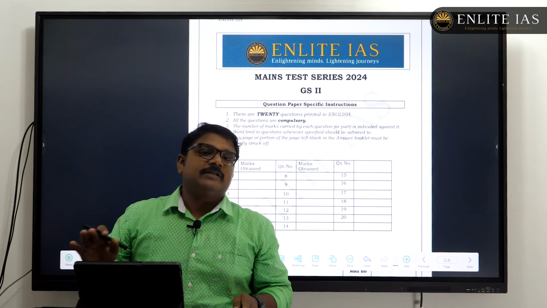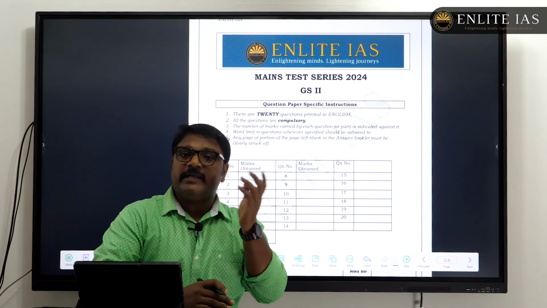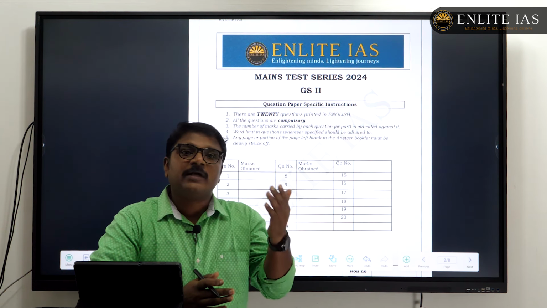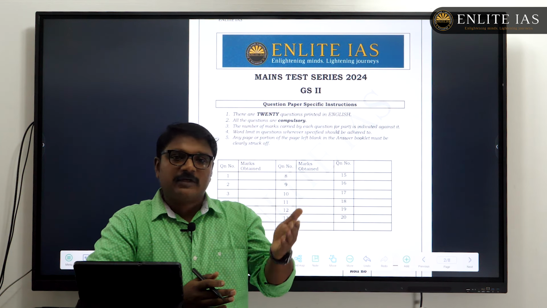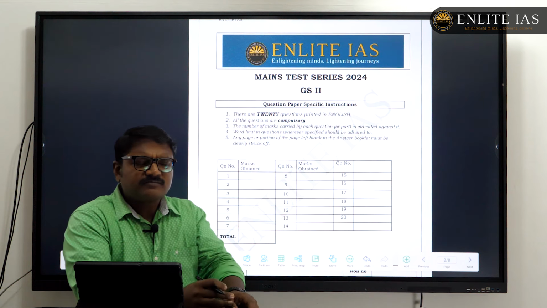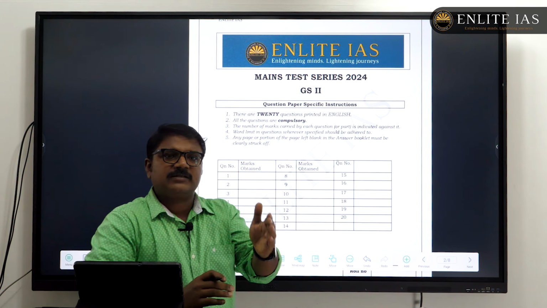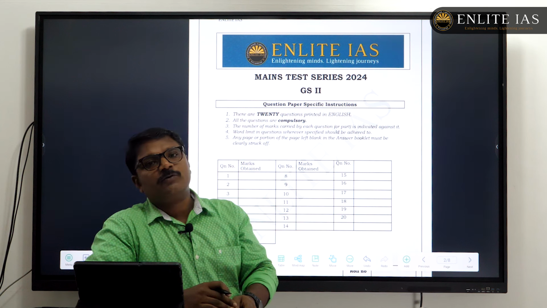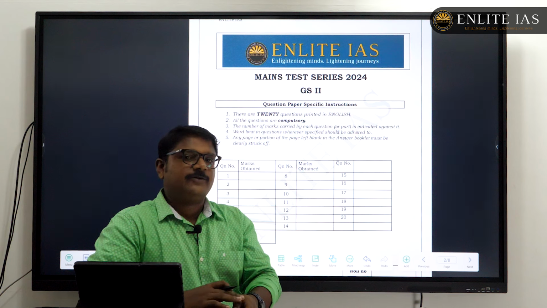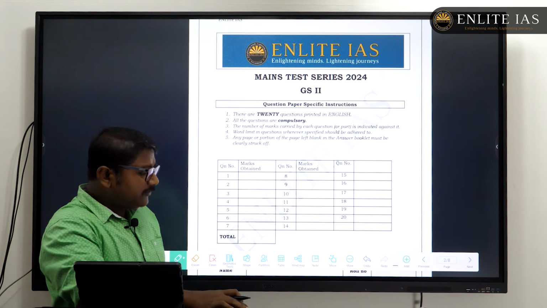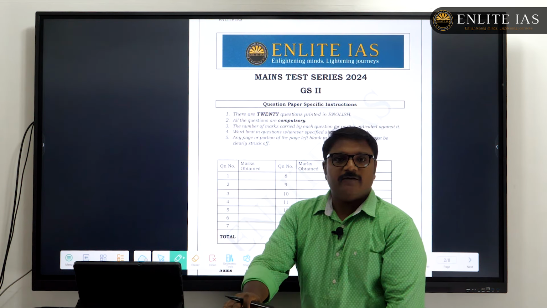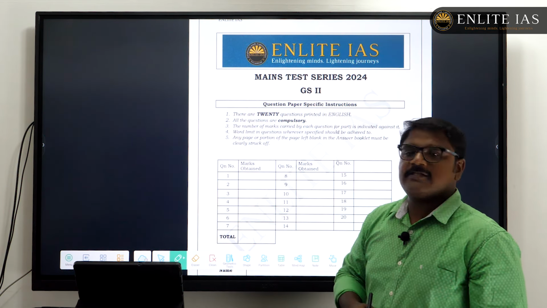easy to maneuver it, because you may have seen that many aspirants who had once cleared the mains examination were able to repeat it, to clear the mains in the second or the third attempt. So it's an art, and certain strategies are needed to master that, and we will certainly discuss that too. Okay, so this is Archit's paper, social justice. We will be discussing the questions on social justice.